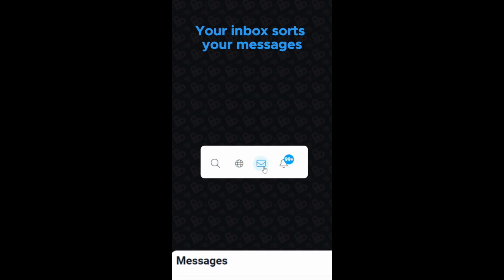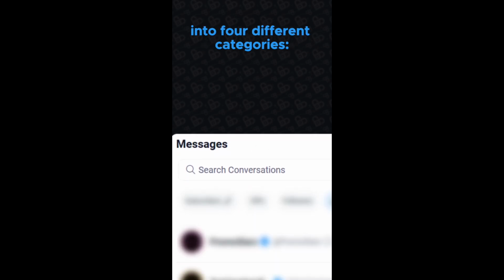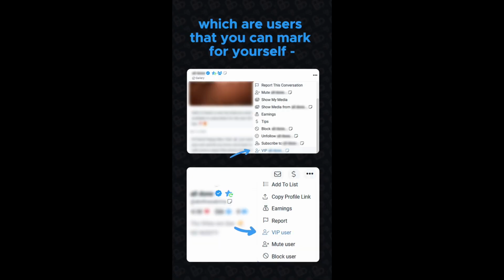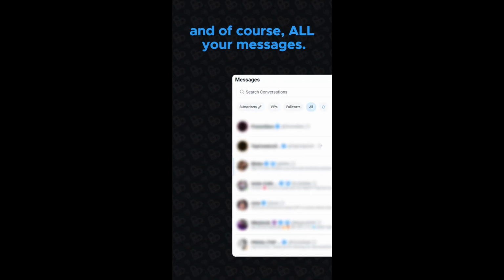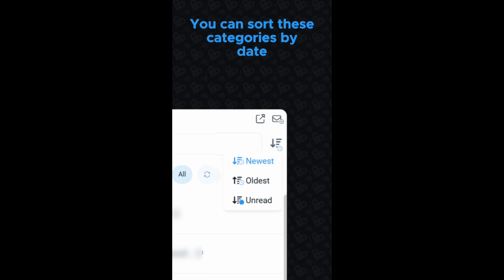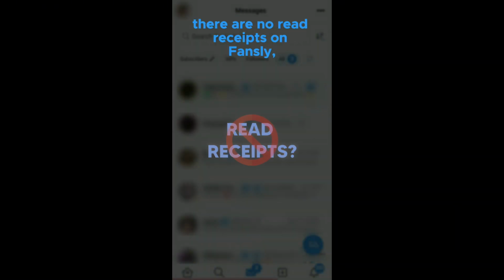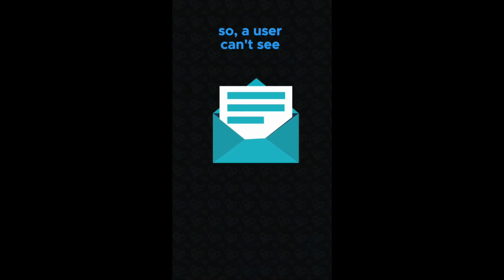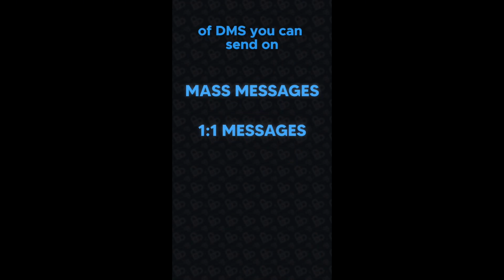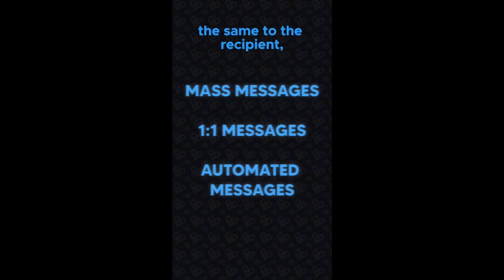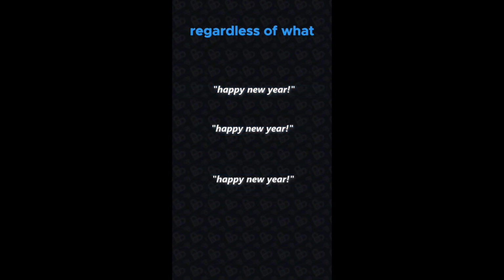Your inbox sorts your messages into 4 different categories. Messages from subscribers, followers, VIPs, which are users that you can mark for yourself, and of course, all your messages. You can sort these categories by date or whether you've read the messages. Speaking of reading messages, there are no read receipts on Fansly, so a user can't see if you've opened their message or not. There are 3 different kinds of DMs you can send on Fansly, and these all look the same to the recipient, regardless of what kind of message it is.